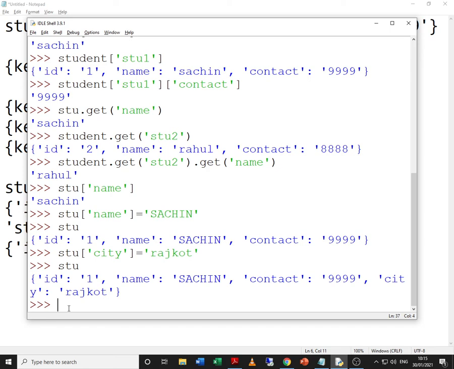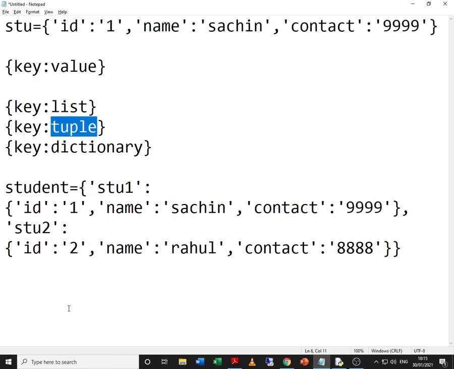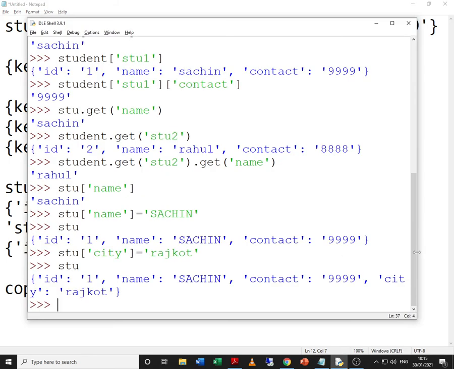We first try to start with the methods. As far as dictionaries are concerned, we want to learn the copy method. Why we want to learn copy method? Because I want to show you number of other things also. Copy method works in the same way with dictionary as it was working with list. So s1 is equal to stu dot copy.